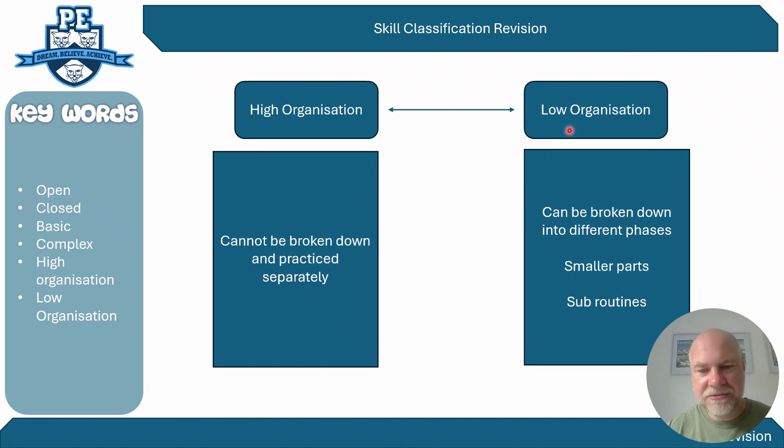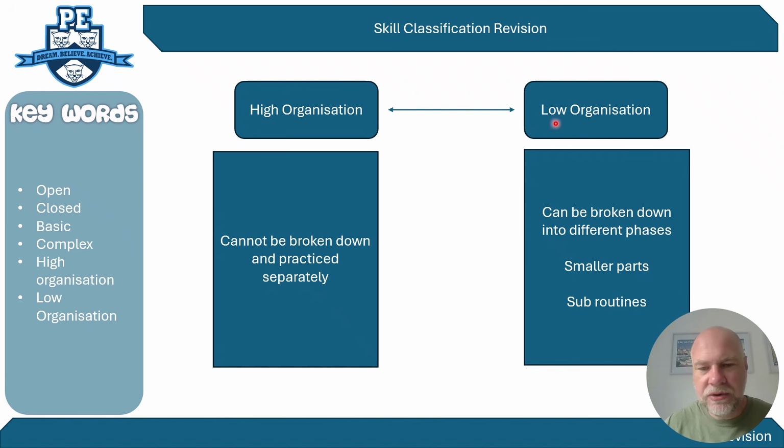And I think, right, low has 3 letters and can has 3 letters, and that's the only way I remember it. Okay, so low organisational skills can be broken down into separate parts, whereas high organisational skills cannot be broken down into their parts. And again, I look at the 3-letter rule of low and can, and that's my basic way of remembering it. It's not the perfect way, but that's the way I remember it. If it works for you, brilliant, use it. If it doesn't, then let me know how you do it.